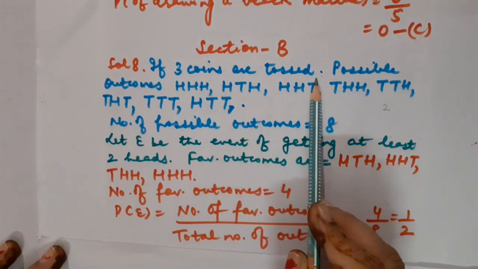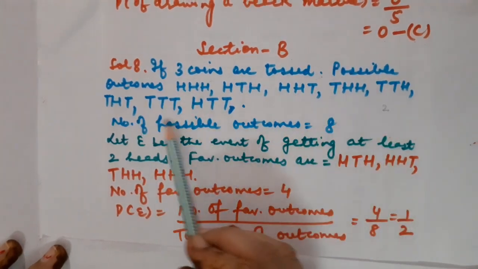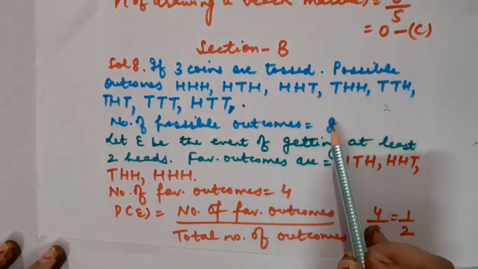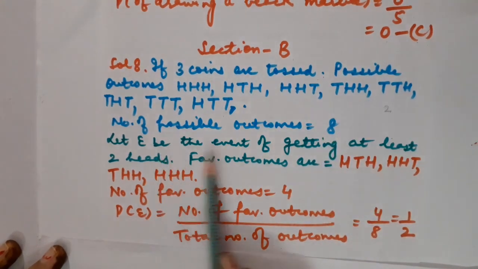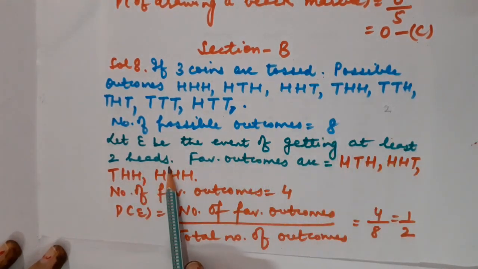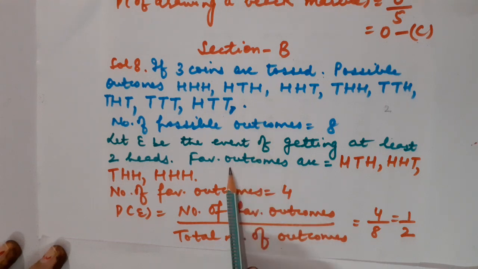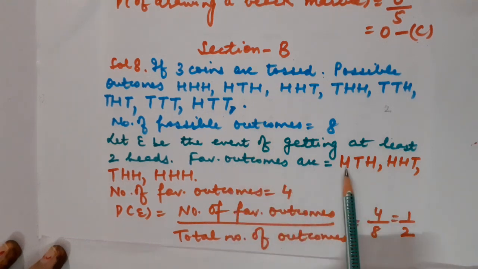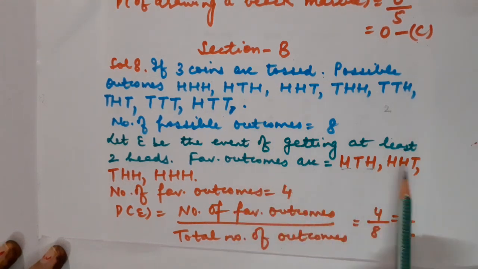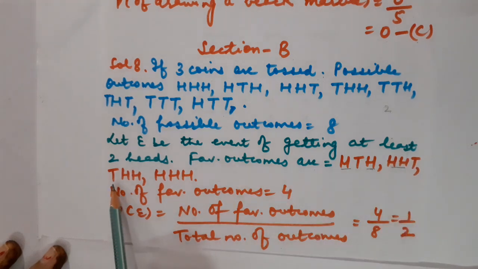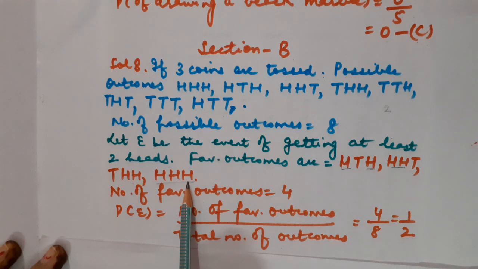When 3 coins are tossed, then the possible outcomes you know, so they will be total 8 in number. So let E be the event of getting at least 2 heads. So the favorable outcomes are 2 heads. You can see this is HTH, double HT, THH, and of course you will be including triple H also.